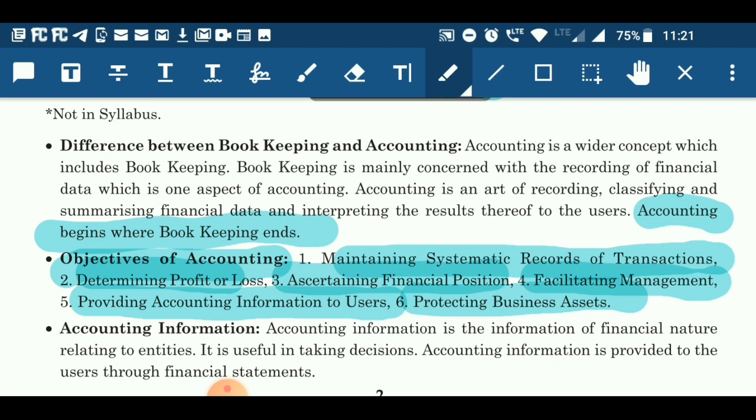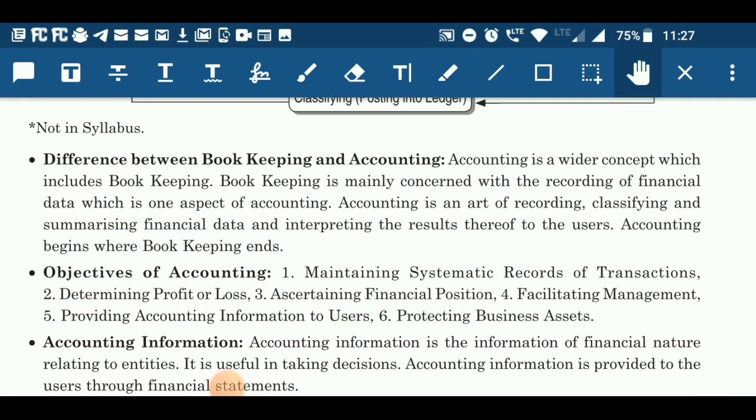Now, after knowing all the objectives of accounting, one should also know which types of accounting information there are and what is the meaning of accounting information. Here, accounting information is information of a financial nature related to entities, and it is useful in taking decisions. That's it, and the remaining topics for the revision we will cover in the next class.